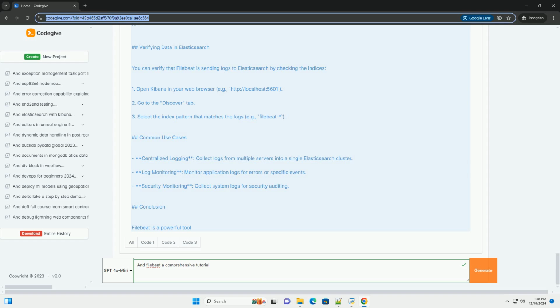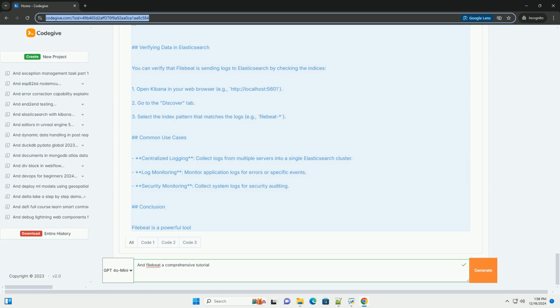On Ubuntu/Debian, bash: wget https://artifacts.elastic.co/download/beat/filebeat/filebeat-7.16.3-amd64.deb, then sudo dpkg -i filebeat-7.16.3-amd64.deb.